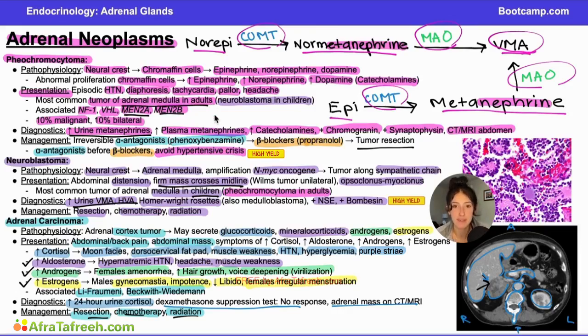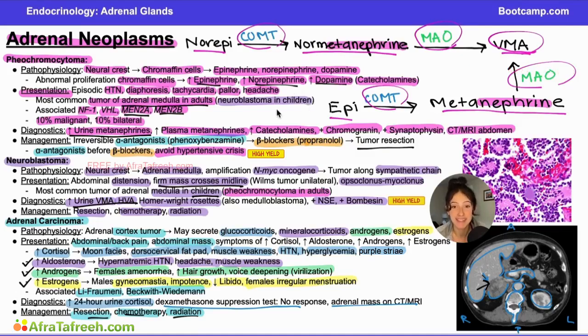His blood pressure on arrival is initially normal, but during the abdominal exam, he becomes diaphoretic, short of breath, and his blood pressure becomes elevated. This really makes me suspicious for pheochromocytoma because it's important for you to remember that palpation of this mass can actually increase the release of some of our catecholamines, inducing that sympathetic activity and causing hypertension.